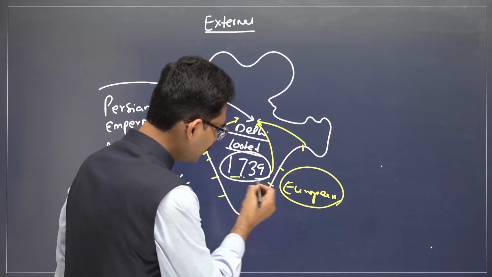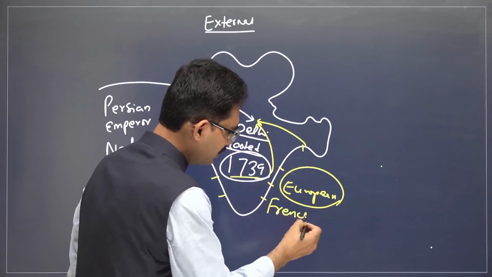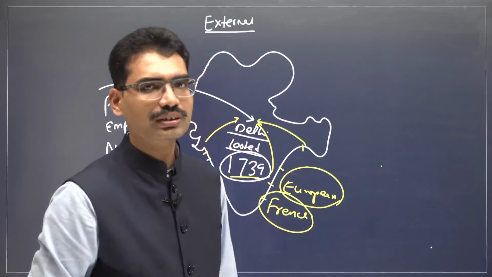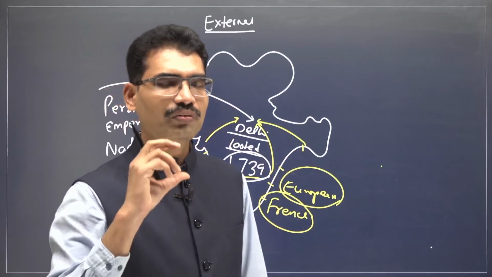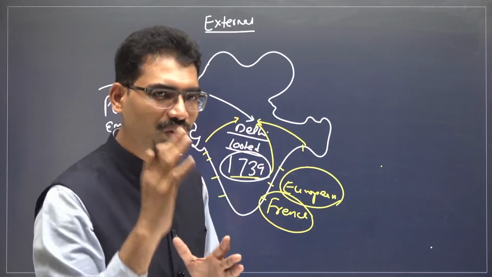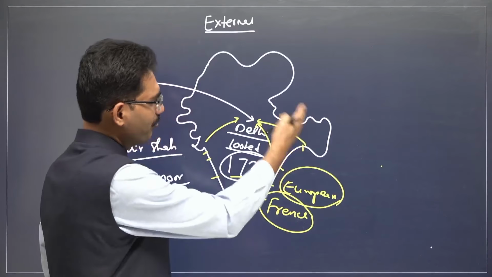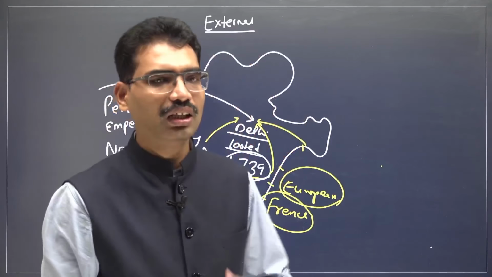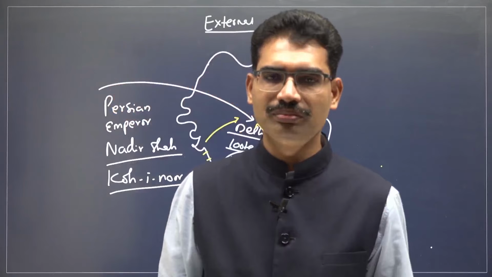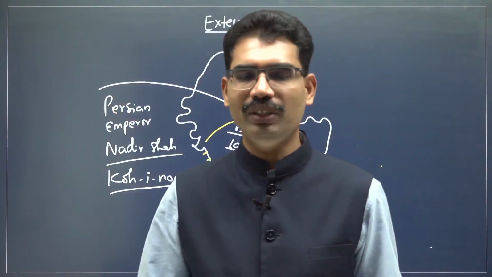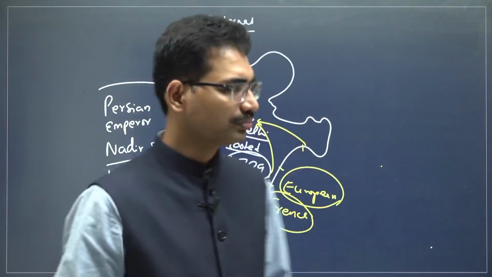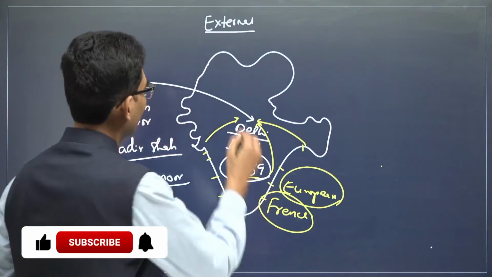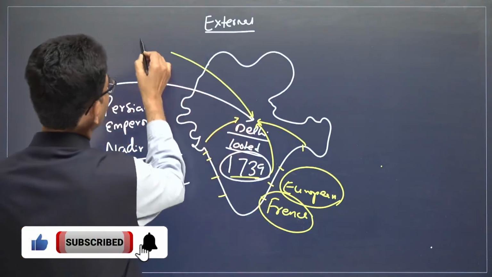That's what, when this incident happened, here French East India Company under Dupleix was foreseeing the future that one day many kingdoms are going to emerge in India. Now French East India Company can participate in the political rivalry and we can benefit out of it. This is what. And now in this side,